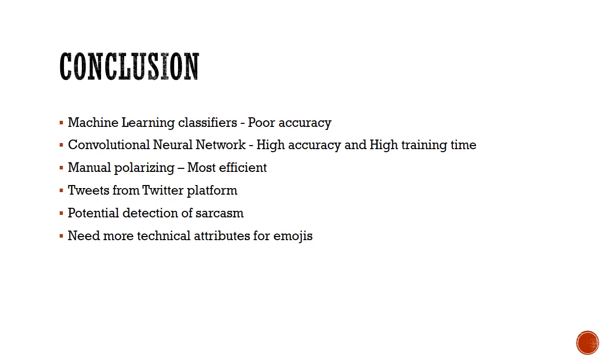The sarcasm was found when there was a striking difference between the text polarity and the emoji polarity. The impact and importance of emojis in expressing people's opinions is increasing at a rapid rate, and in order to make the most of their opinions, there is a huge need to find more technical attributes for emojis, which will help the machine learning classifiers and the artificial neural networks to perform better in polarizing them. This is an open question worthy of pursuing in the future. Thank you very much.